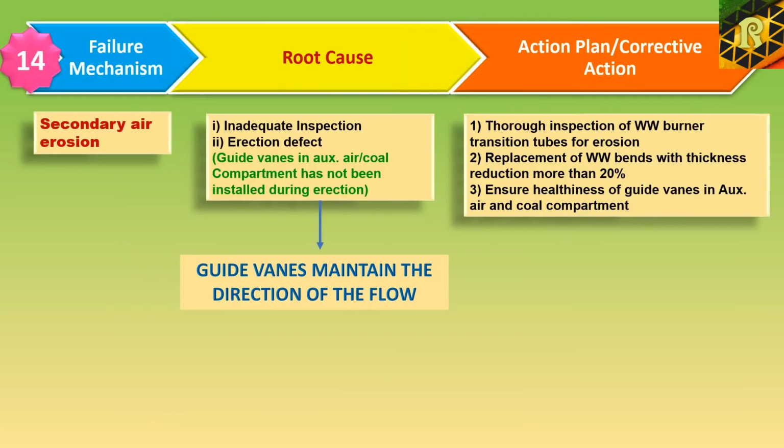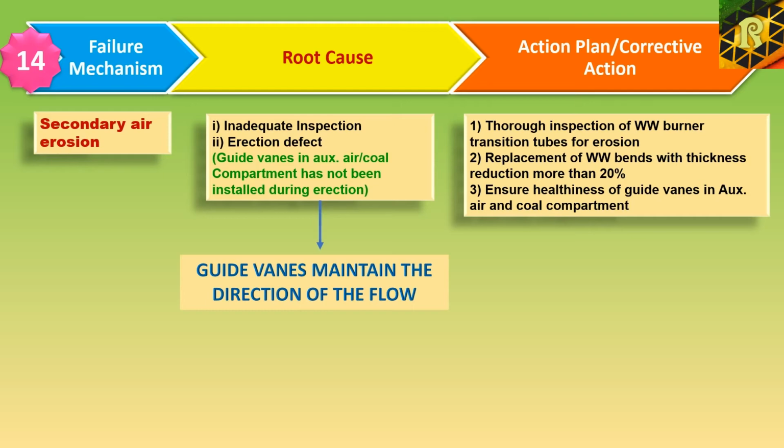Next is secondary air erosion. Root causes of this kind of erosion are inadequate inspection and erection defect. As guide vanes maintain the direction of the airflow, if guide vanes are not installed or do not give the right direction of the airflow, then the secondary air directly impinges on the boiler tubes and may cause secondary air erosion.